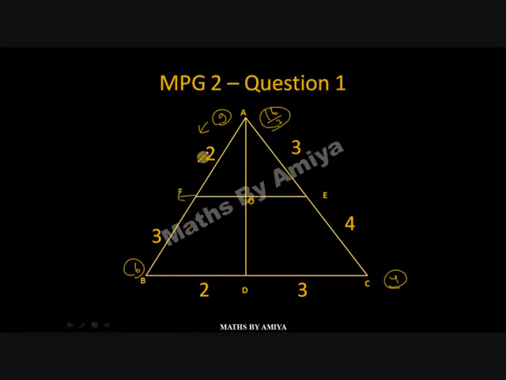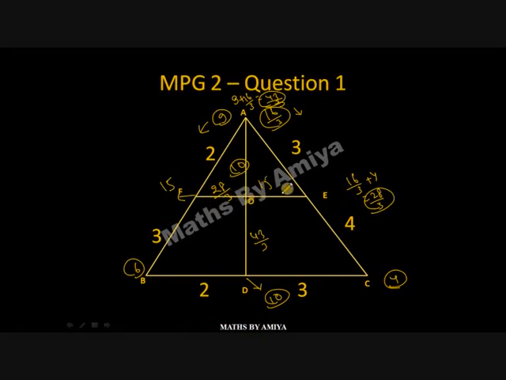Now the weight at F is nothing but 15. Weight at D is summation of 6 and 4, which is 10. Weight at E is nothing but 16 by 3 plus 4, which is 28 by 3. So total weight on A with the help of 9 and 16 by 3 is nothing but 9 plus 16 by 3, which is 27 plus 16, that is 43 by 3. So 10 should be here, 43 by 3 should be here. So AO upon OD is 30 by 43. 28 by 3 should be here, 15 should be here. So the ratio is 28 is to 45.